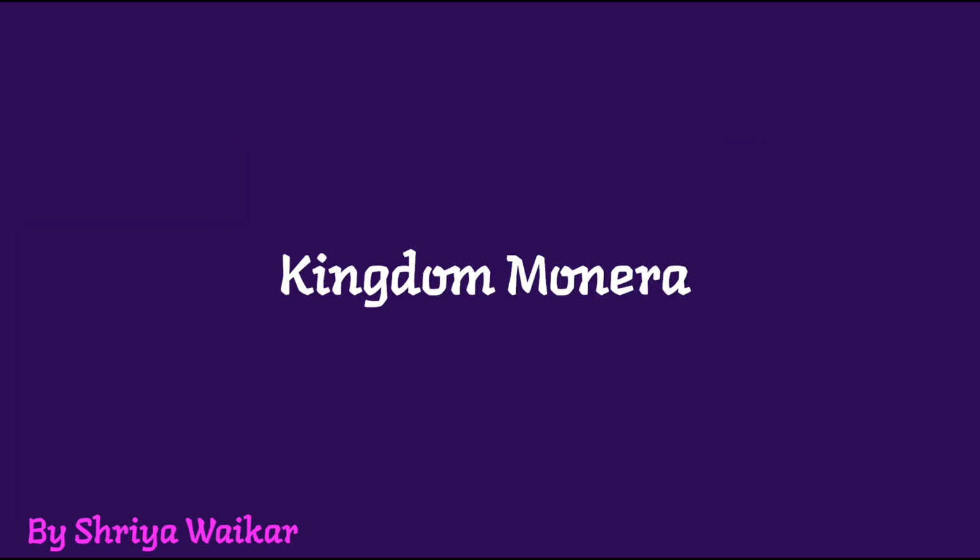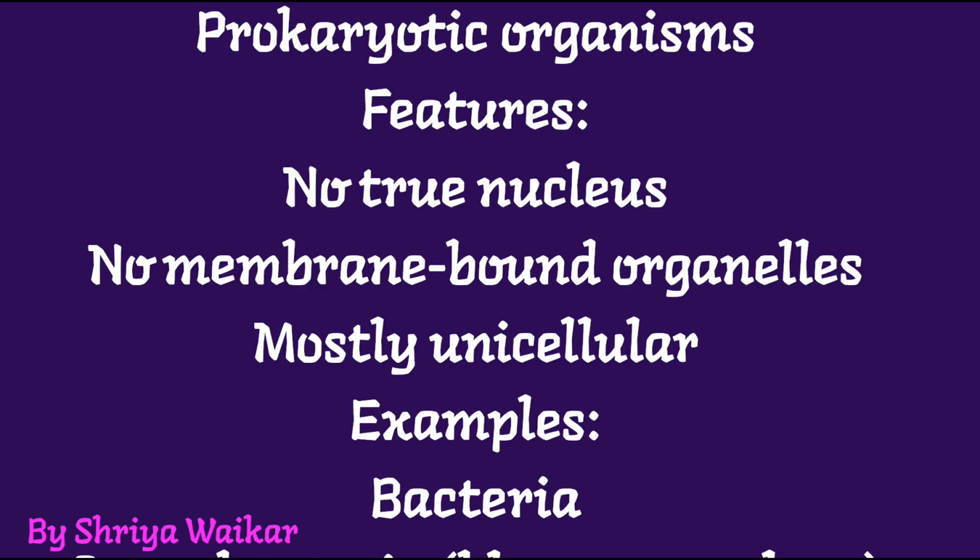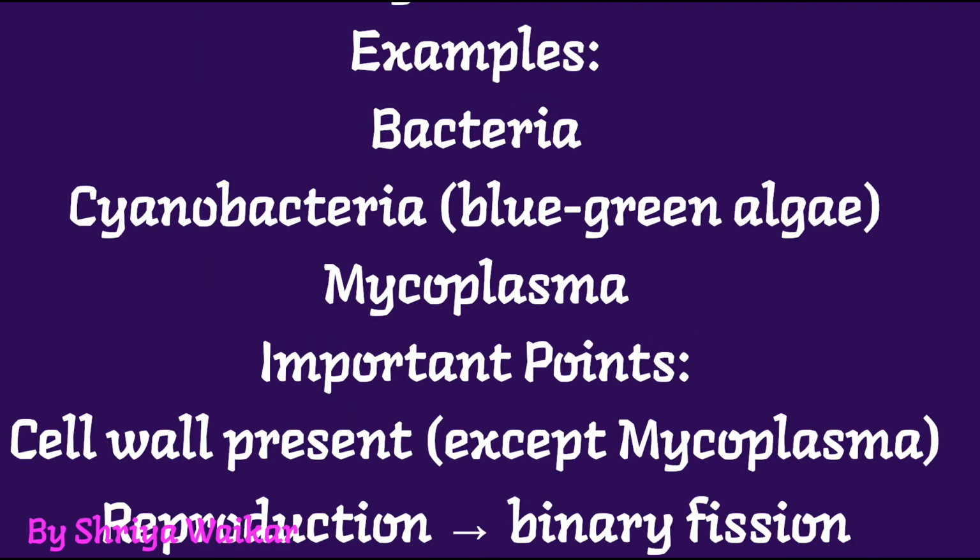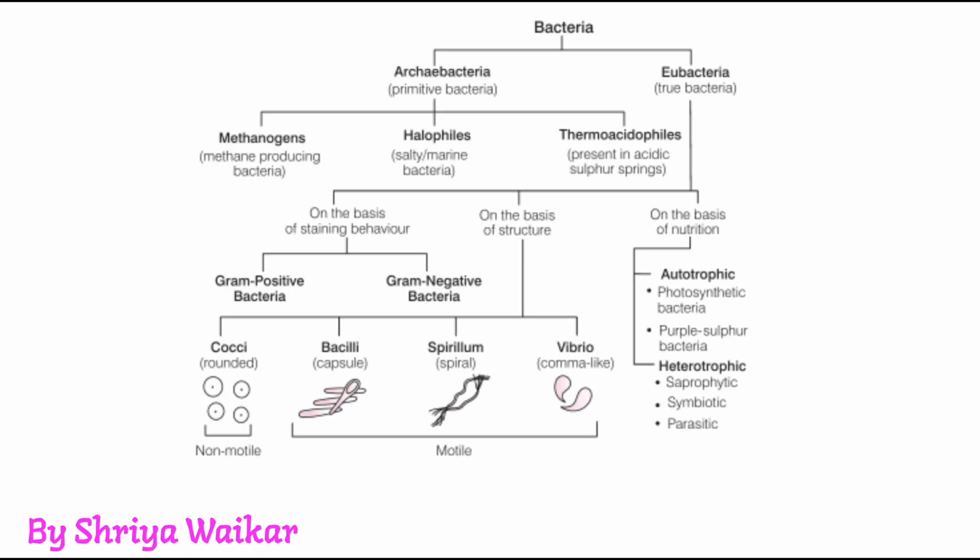Now let's learn about the Kingdom Monera. Kingdom Monera includes all prokaryotes such as bacteria, archaebacteria, mycoplasma, actinomycetes, cyanobacteria and rickettsia. The bacteria are divided into archaebacteria and eubacteria. Eubacteria are the true bacteria, and archaebacteria are primitive bacteria.